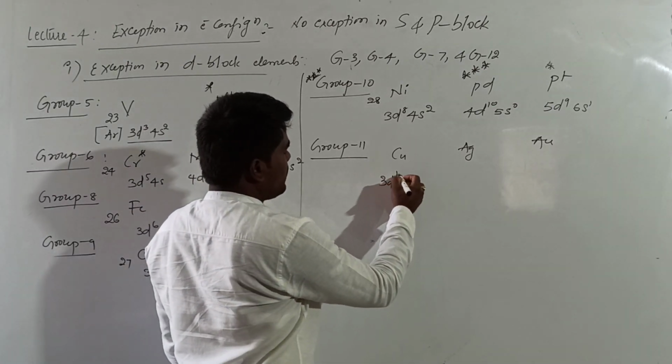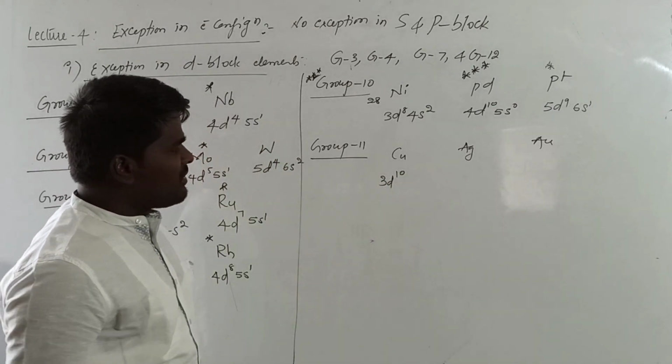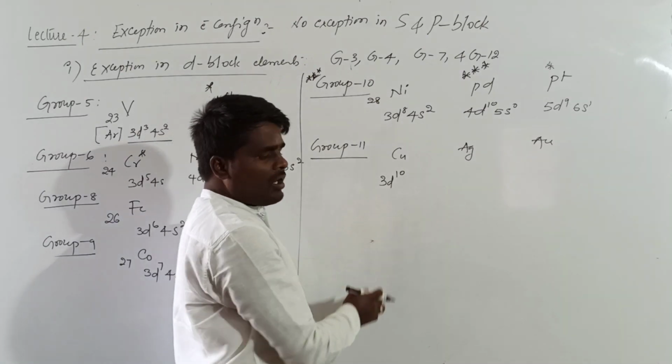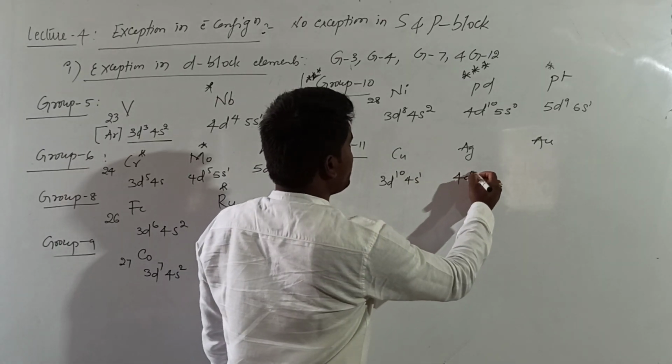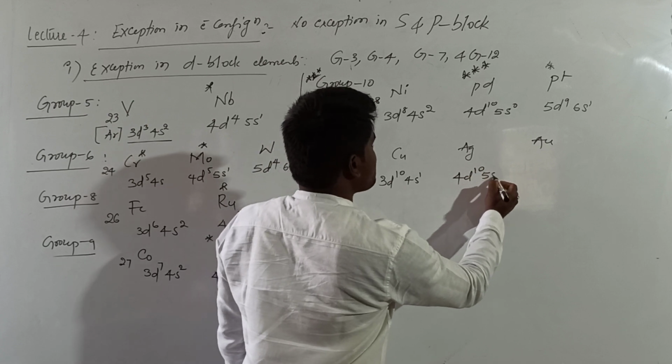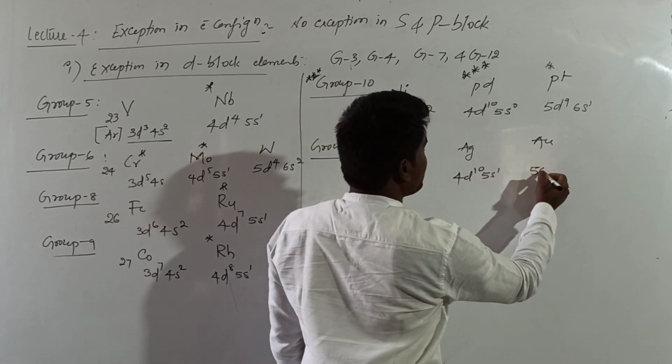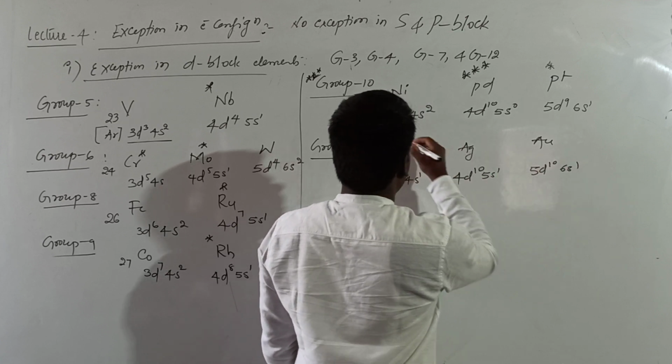We are also familiar with the valence electronic configuration of copper. How much is it? 3d10 and 4s1. And silver will be 4d10 and 5s1. And gold will be 5d10 and 6s1. All the three are having